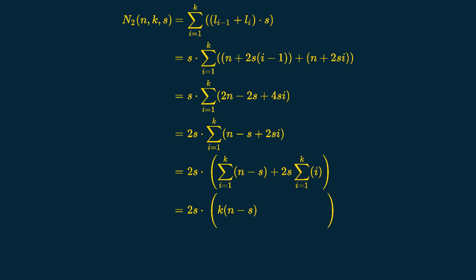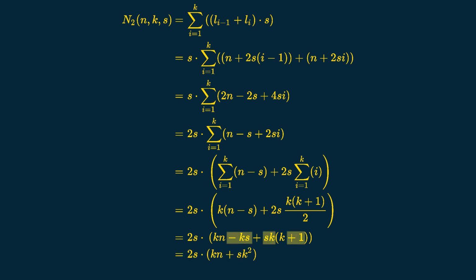The sum is a famous result we can visually see using triangles. It is equal to k times k plus 1 divided by 2, times our constant 2s, that is sk times k plus 1. We simplify the bits that cancel each other, and finally we find n2 represents at least 2skn plus k squared s squared operations.